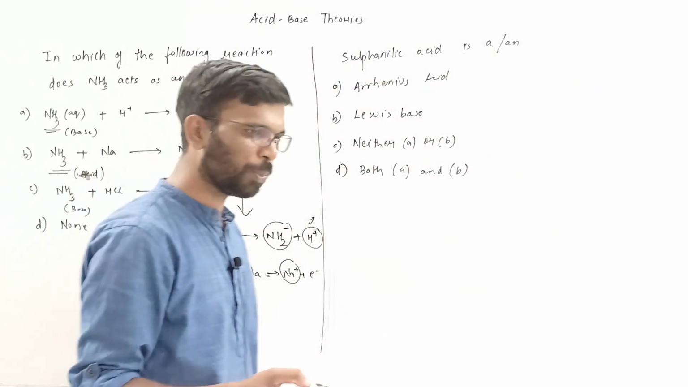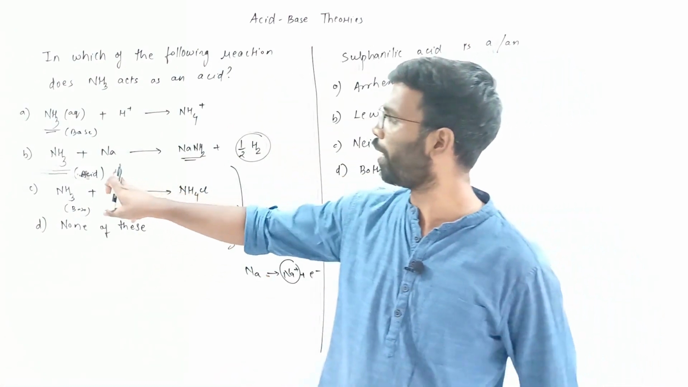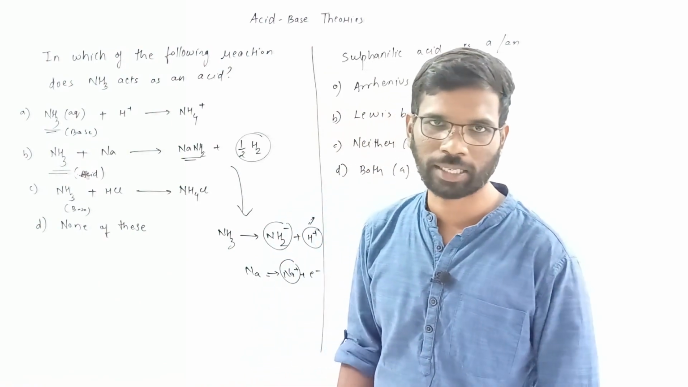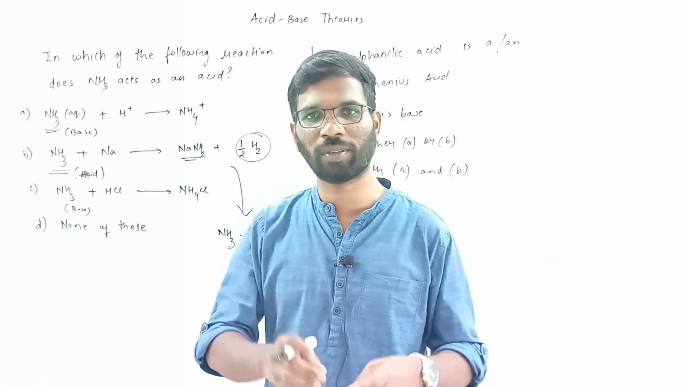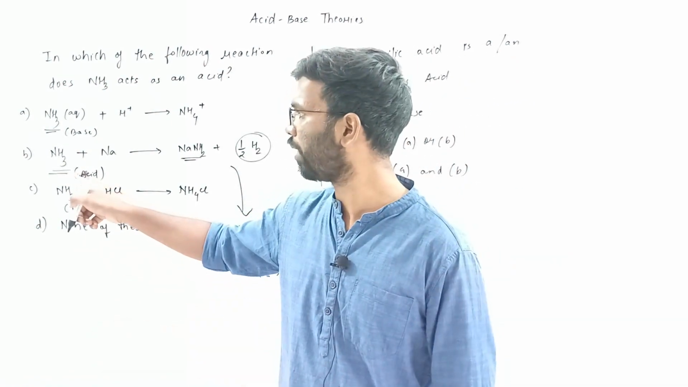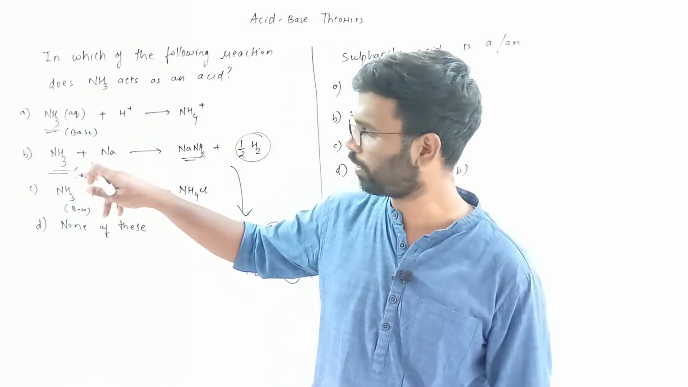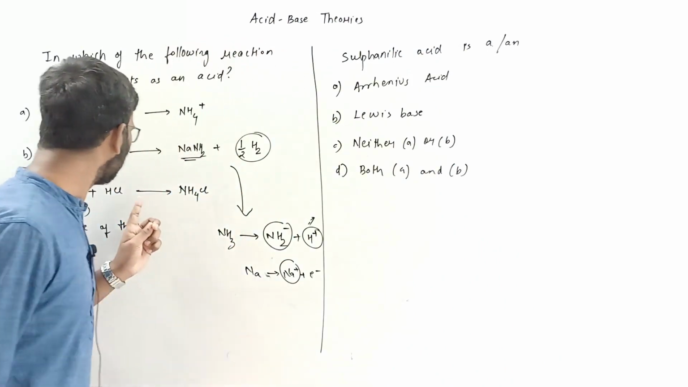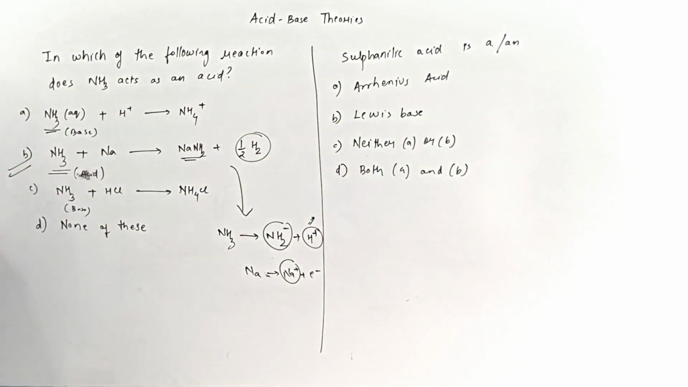Ammonia is a base, but when it is reacting with active metals like sodium, it is acting as an acid. So there is nothing like, okay, this is an acid means it is always an acid. Here it is acting as an acid, otherwise it acts as a base, isn't it? So the answer is option B.